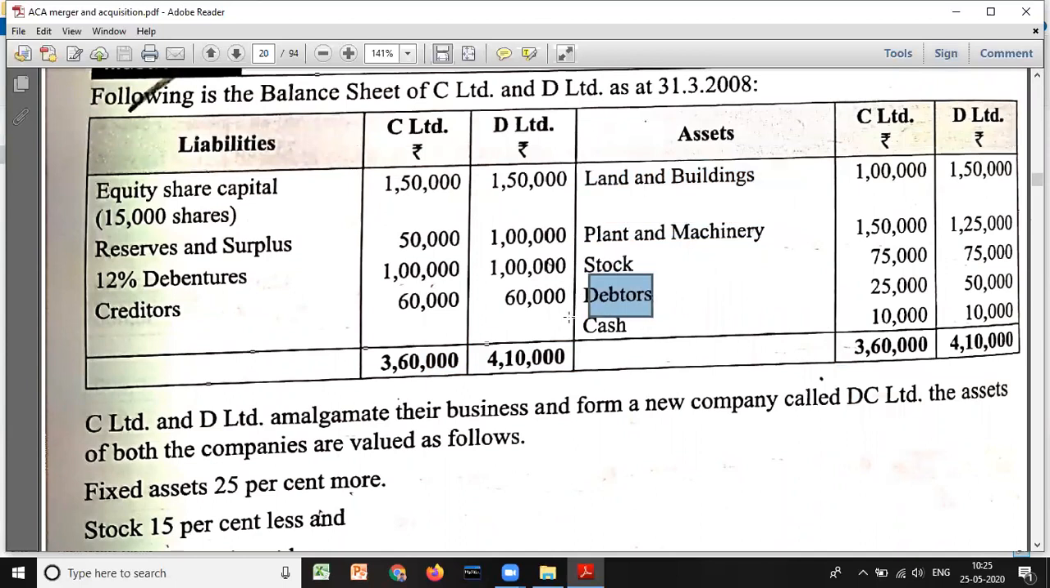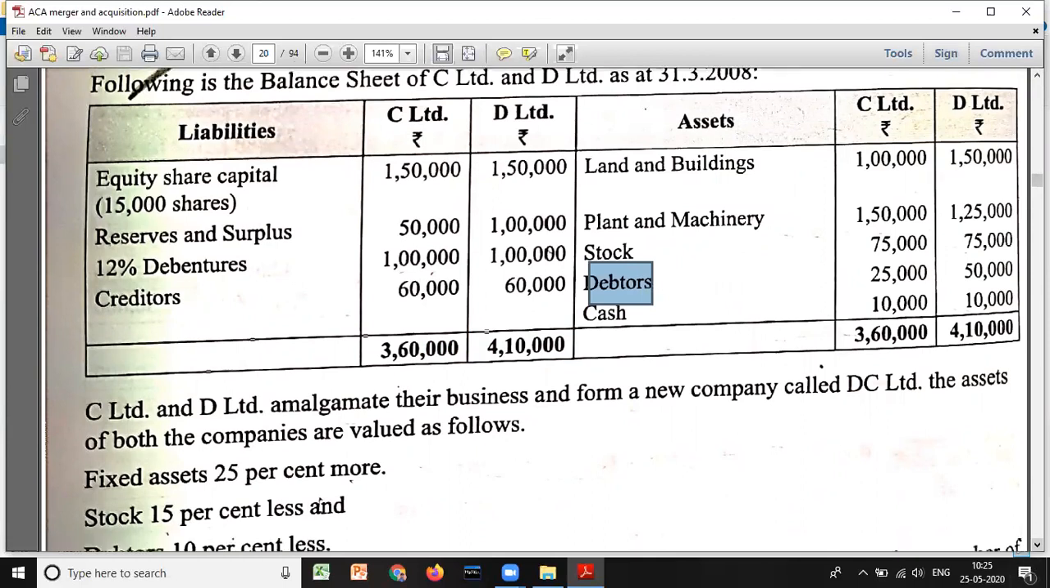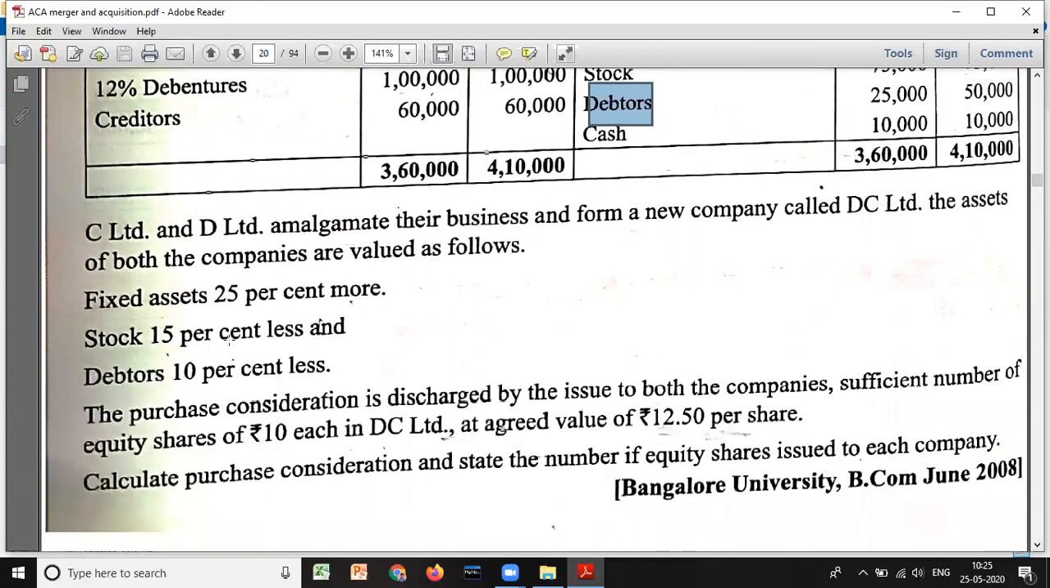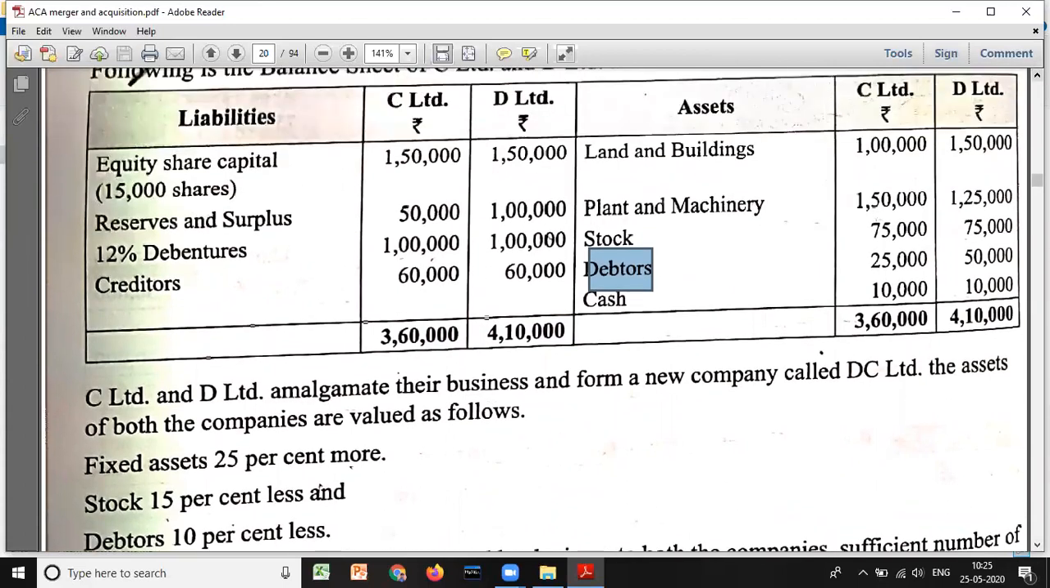Debtor is a current asset and cash is a current asset. Okay. We'll look into the question now. Fixed assets 25% more. That means whatever assets we have here, look at here. So if it is 1 lakh, the market value will be 25% more, 1 lakh 25,000. If it is 1 lakh 50,000, it will be 1 lakh 87,500.